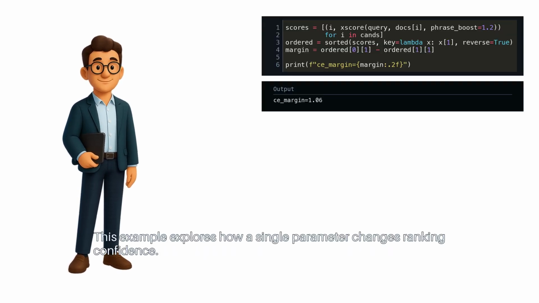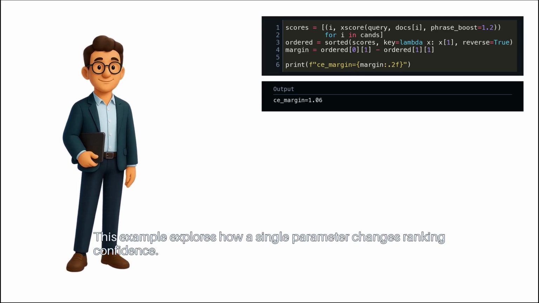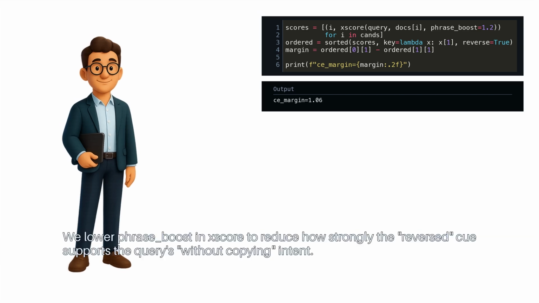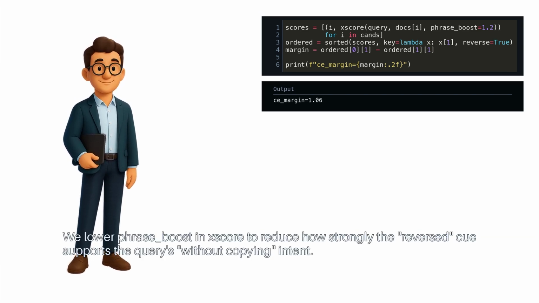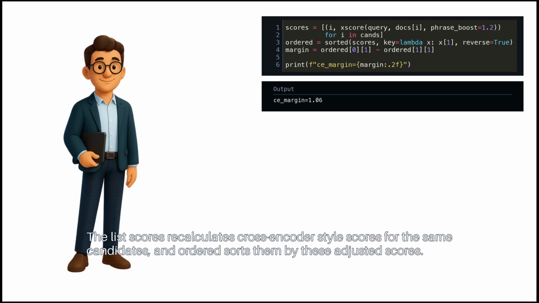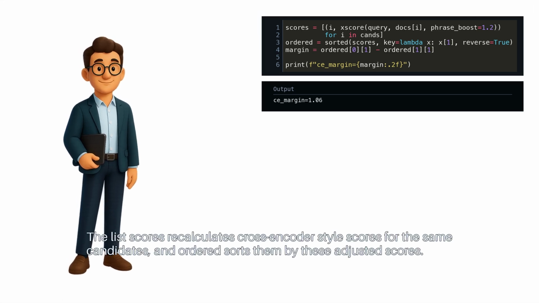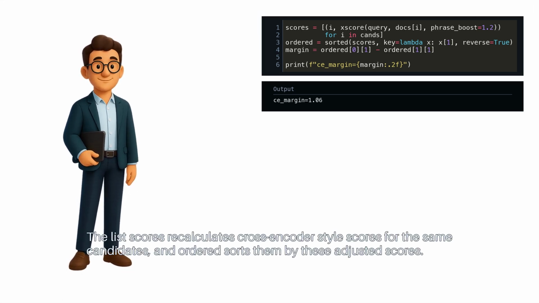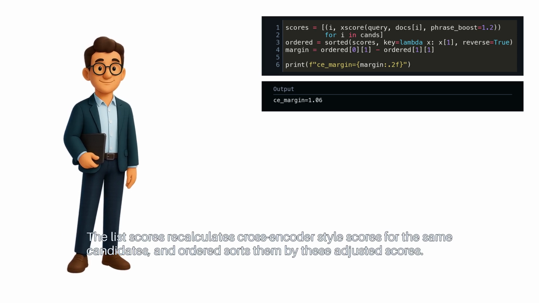This example explores how a single parameter changes ranking confidence. We lower phrase boost in xscore to reduce how strongly the reversed cue supports the query's without copying intent. The list scores recalculates cross-encoder style scores for the same candidates and sorts them by these adjusted scores.